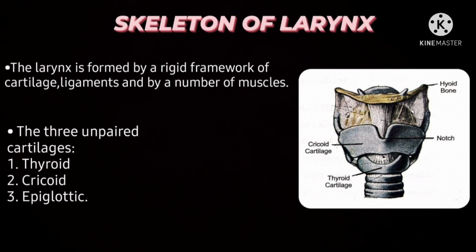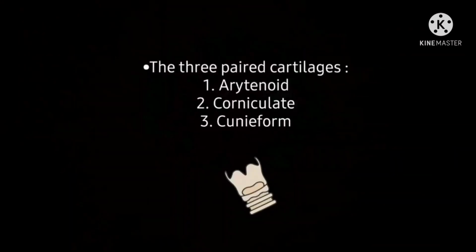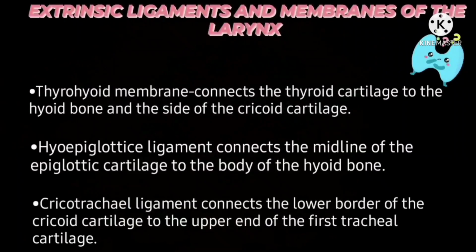The larynx is formed by a rigid framework of cartilages, ligaments, and a number of muscles. The three unpaired cartilages are the cricoid, thyroid, and epiglottic, as you can see in this diagram. And the three paired cartilages are arytenoid, corniculate, and cuneiform. Now, the extrinsic ligaments and membranes of the larynx are the thyrohyoid membrane, hyoepiglottic ligament, and cricotracheal ligament.